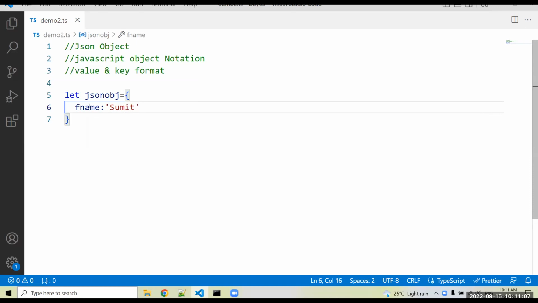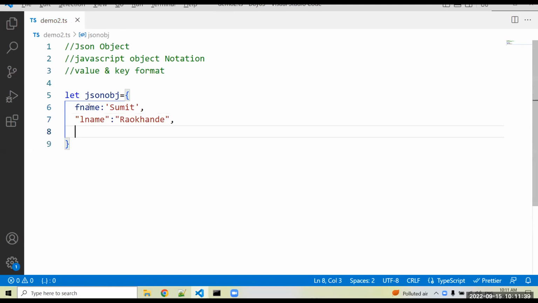Then you have to add one more key, comma separated. Mention the next key name. If you want to use the key name in double quote format as well, you can mention it. There is no hard and fast rule. A JSON object is only like that, so don't worry about that. In the double quote format, you can mention the name, colon, and after that we can mention the name and data.